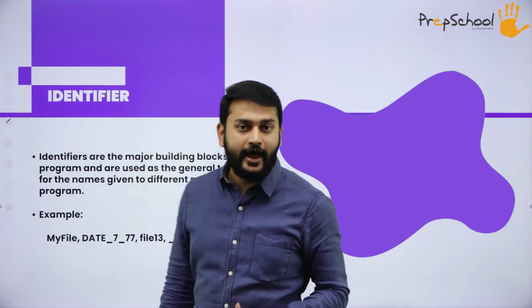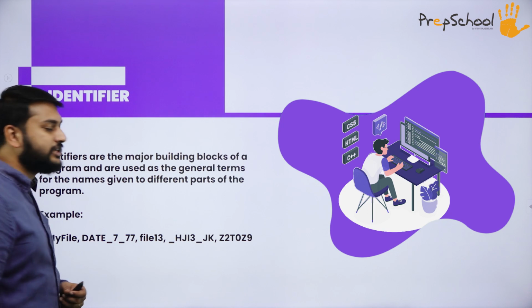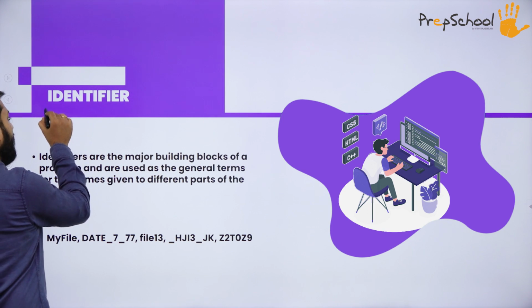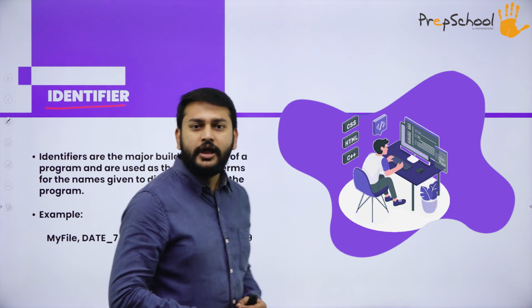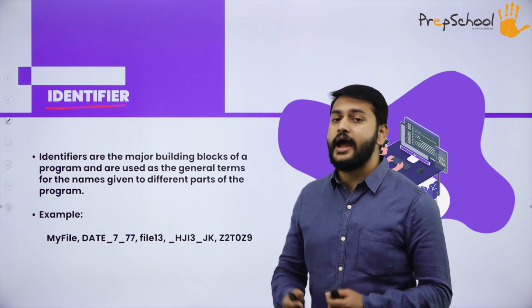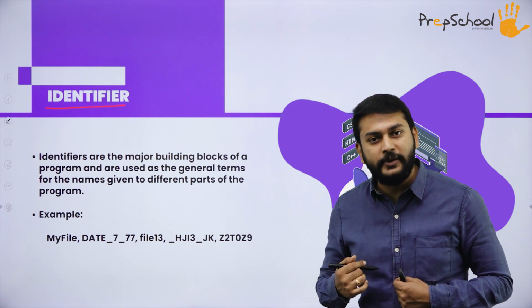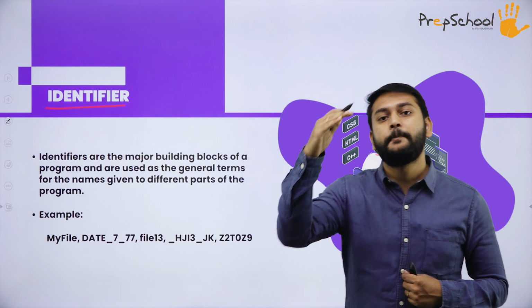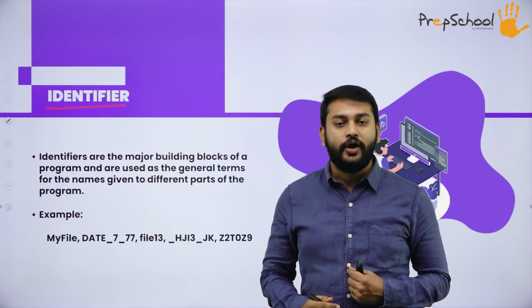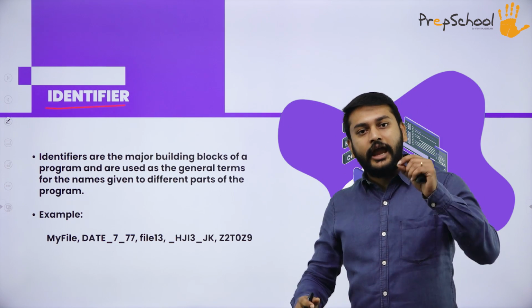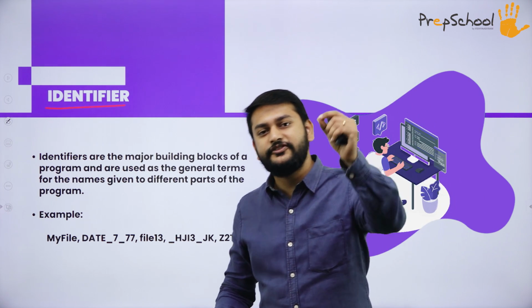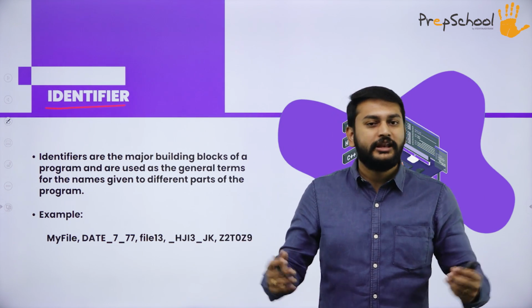What is the next one that I have? The next one is identifiers. You have to remember this identifier, in the sense that it is one of the important tokens. It will help me to name the different parts of the program. I will repeat for all of you: if I have the identifier, it will help me to name the different parts of the program. What is the meaning of it, sir?